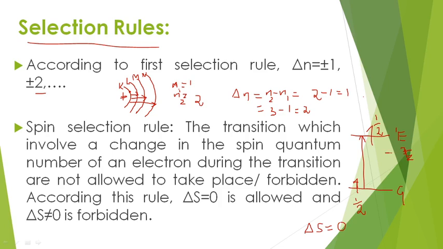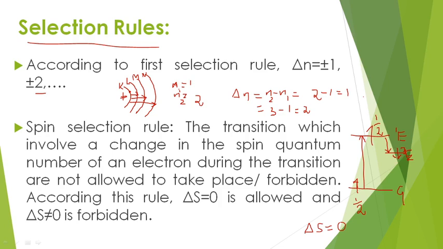If you consider the triplet excited state, generally the electron is excited from the ground state to the singlet excited state, and after losing some amount of energy, the electron returns to the triplet excited state by changing its spin.